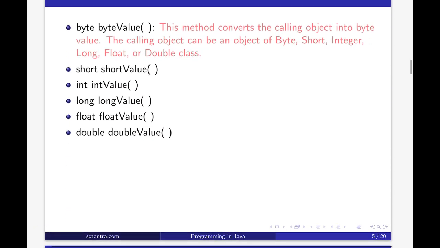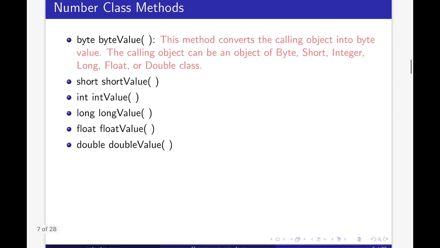Similarly, another method defined in the Number class is shortValue. It converts the calling object into a short value, so the name is shortValue and the return type is short. Similarly we have intValue, which converts the calling object into an int value, so the return type is int.